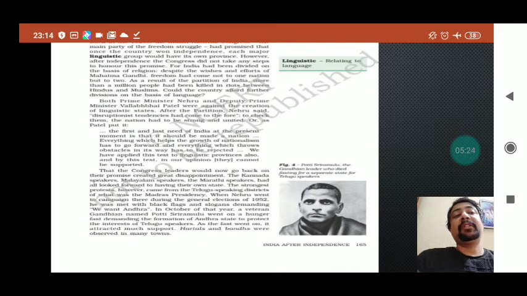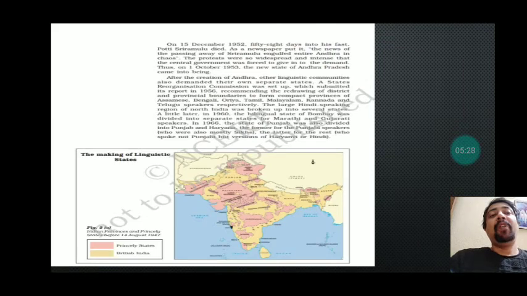They were observed all over the town. We need to understand; we can easily understand through the picture. Now, on 15th of December 1952, 58 days into the fast, Potti Sriramulu died. As a result, Nehru was not ready to accept it, nor was he ready to give up his wish to not form the states on the basis of language.